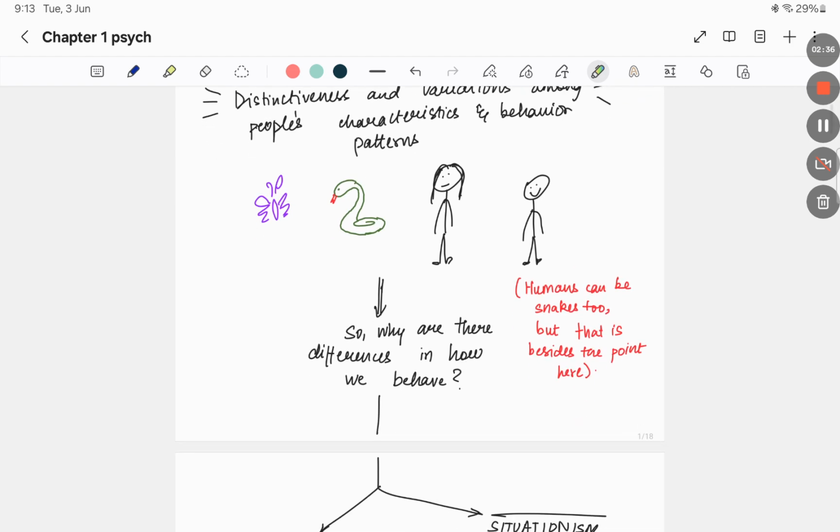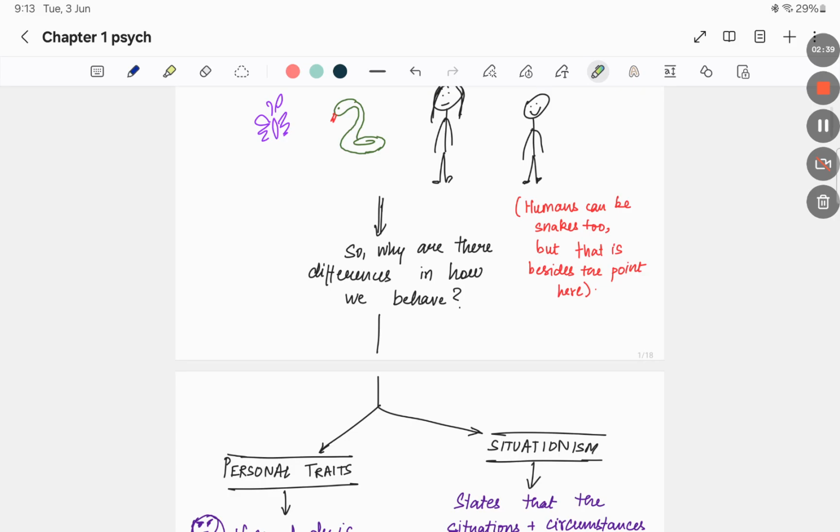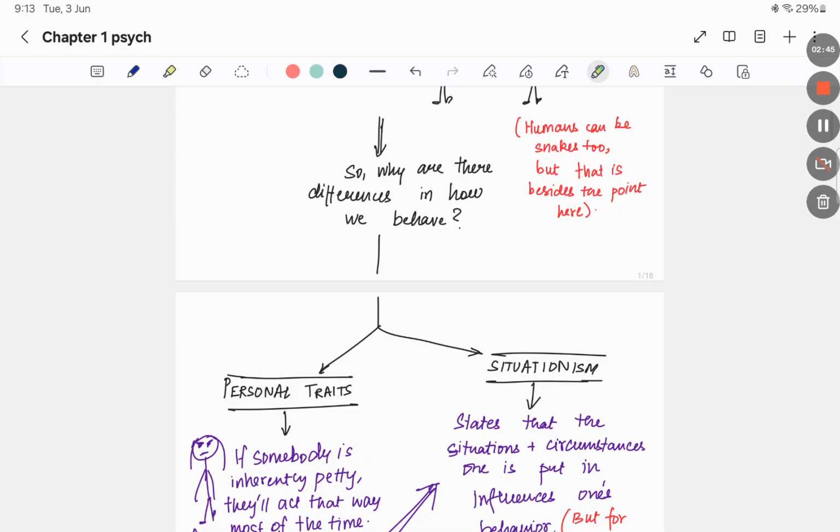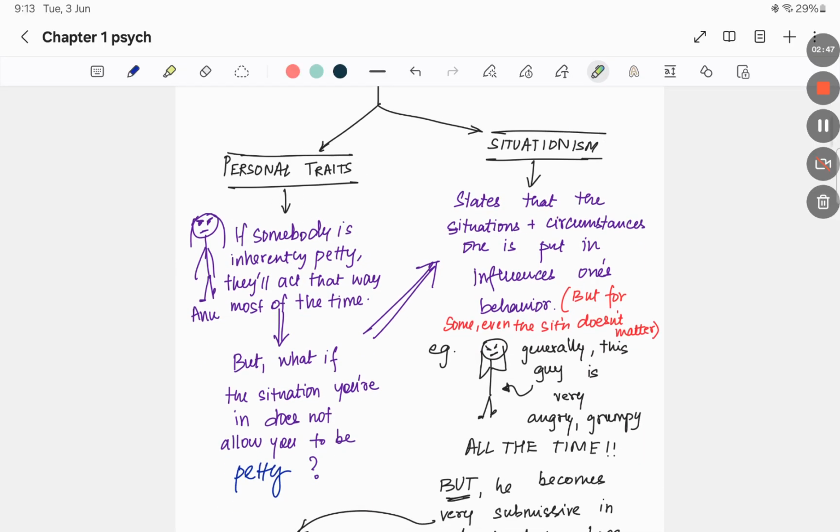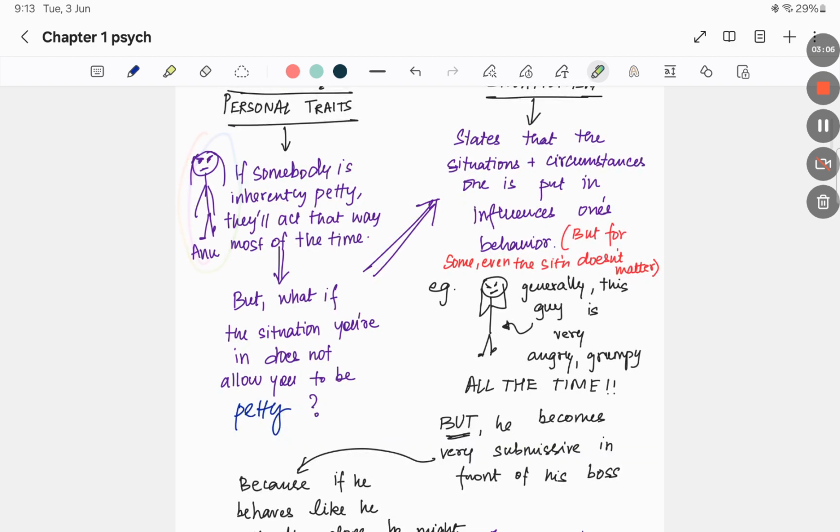Now that we've understood that there are individual differences, why do these differences exist? Psychologists have given two explanations for these differences. One group of psychologists say that these differences are because of personal traits. So whatever inherent characteristics you have, those affect your behavior in any situation. Let's take the example of a girl, Anu. Let's assume that Anu is a very petty girl. If somebody is inherently petty, they'll act that way most of the time, right?